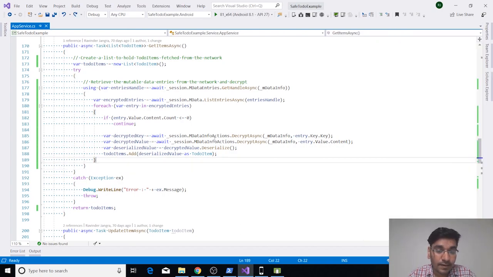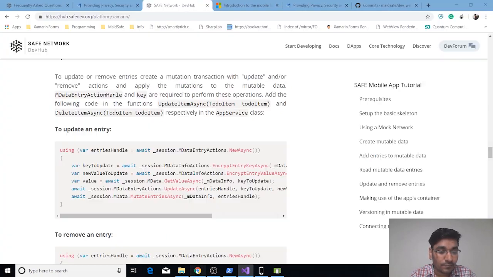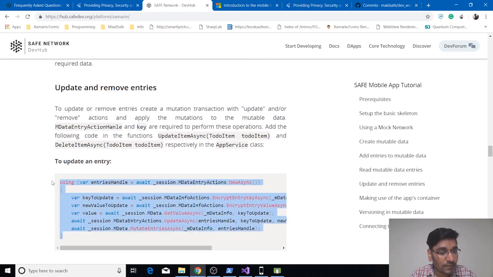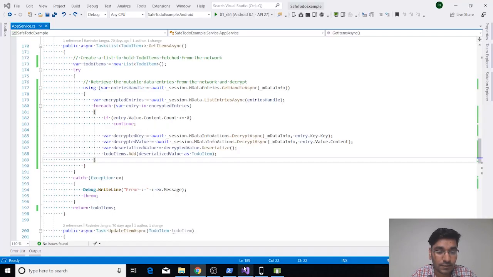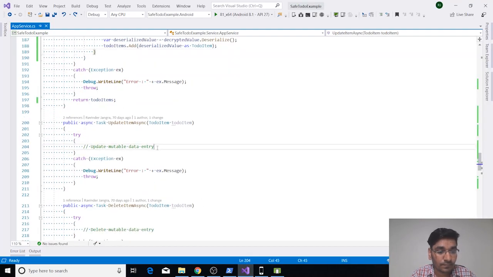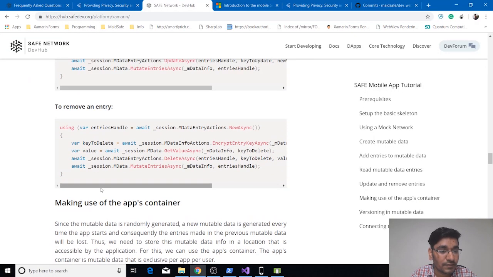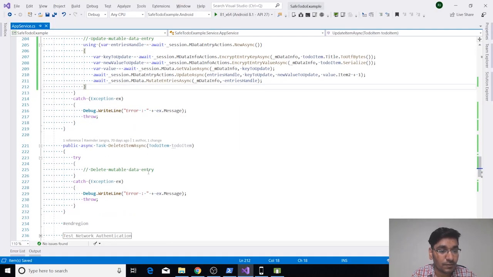So let's see our next step in this tutorial, and let's open our DevHub. The next step will be updating and removing the entries from our mutable data. Let's first copy paste this code, and then we will see what it is actually doing. It needs to be added into your update item async function in your app service class. And we will paste for remove entries also. And then we will see what we are doing in this code.